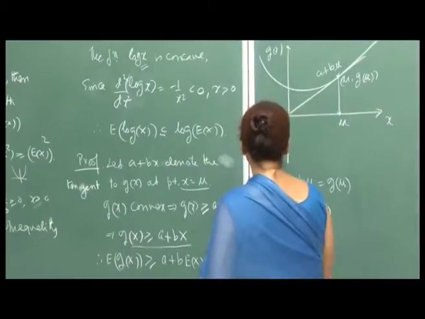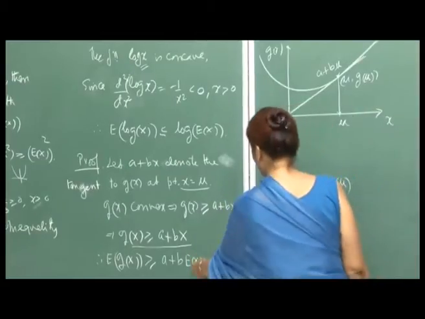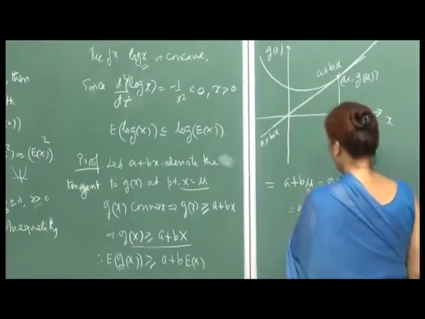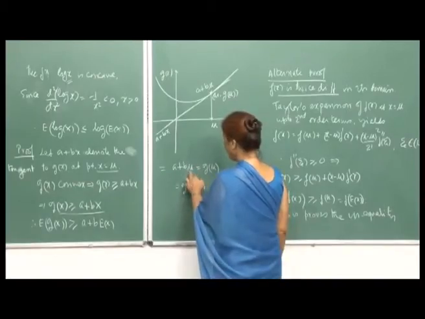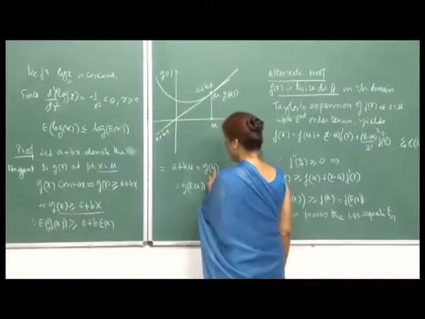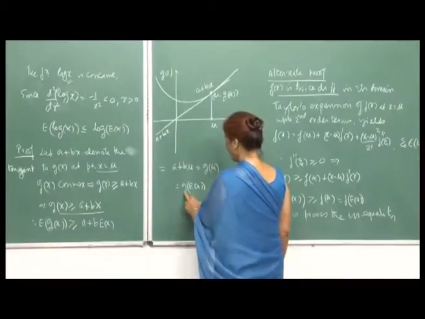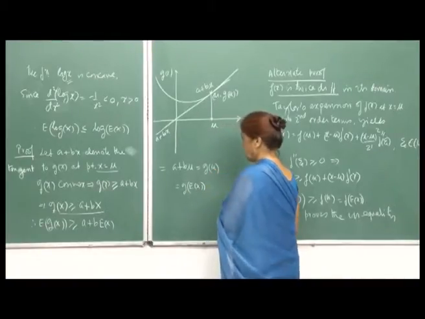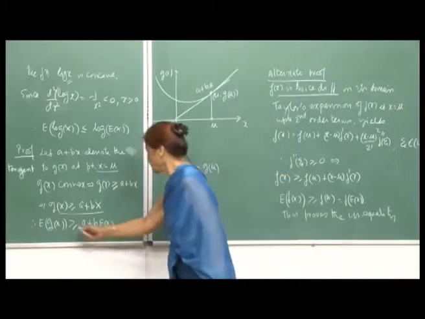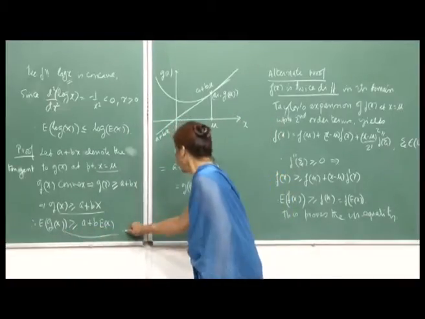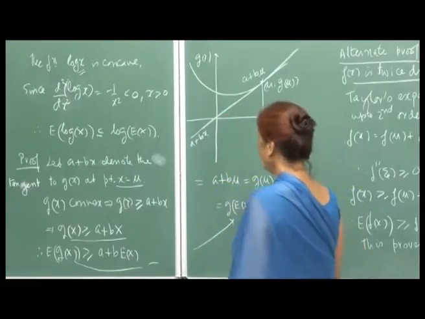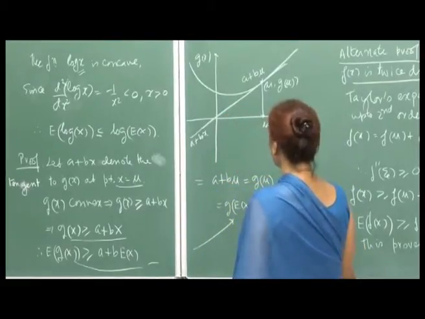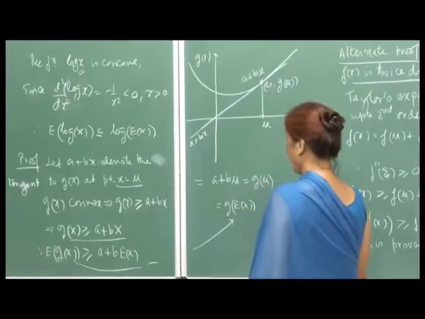So a plus b E(X) is a plus b mu, which is g of mu, and mu is your expected value. Therefore this is g of E of X. From here you have shown this inequality.